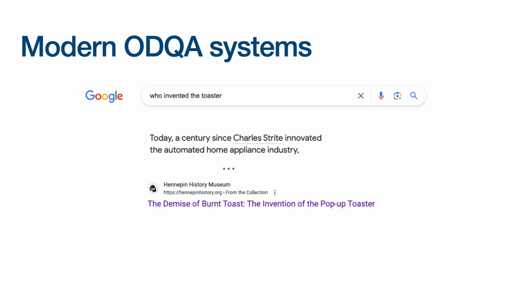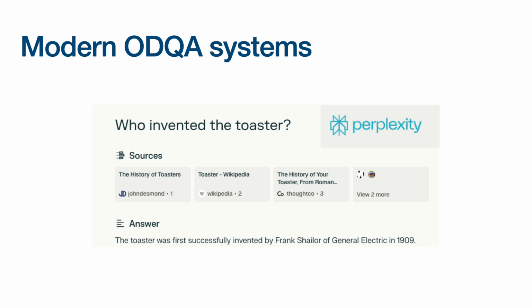However, perhaps a more cutting edge system could be something like Perplexity AI, where when you type in who invented the toaster, you're going to get an answer, also a list of sources with citations to those sources. And note that these sources are usually from open web websites or places with trusted information like Wikipedia.